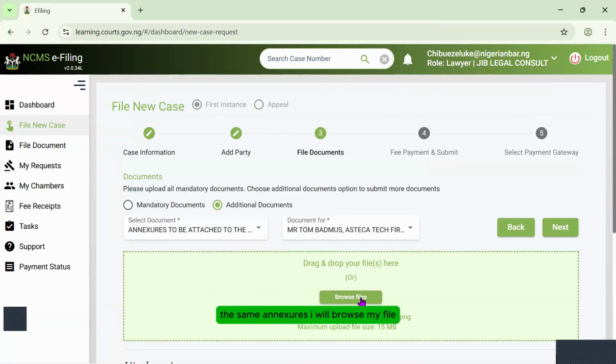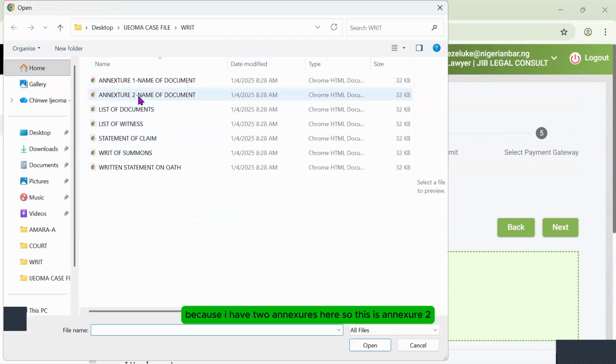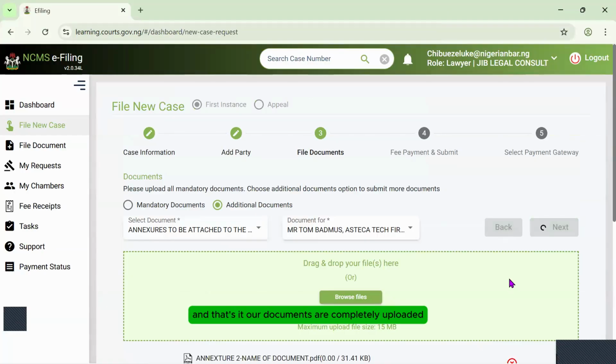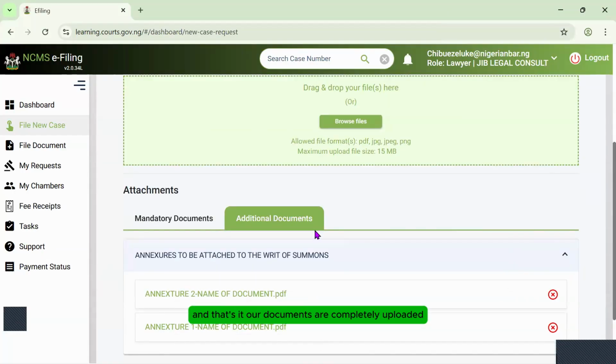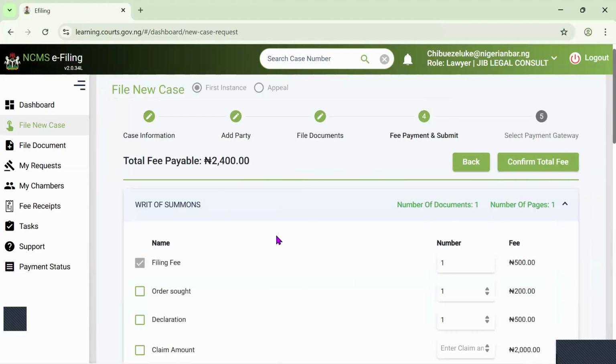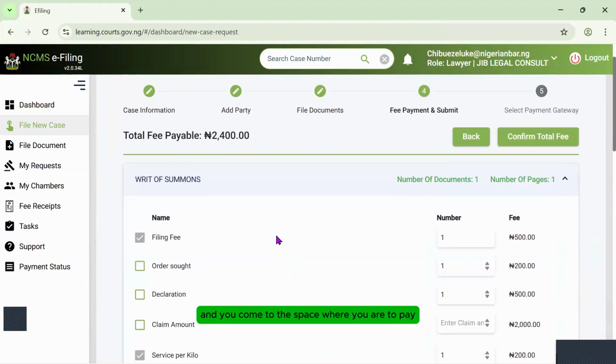The same annexures, I will browse my file because I have two annexures here. So this is annexure 2. And that's it. Our documents are completely uploaded, and then our next button is already highlighted for us to get to the next level. So you click on next and you come to the space where you are to pay.